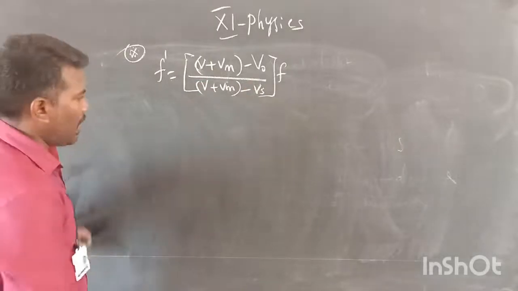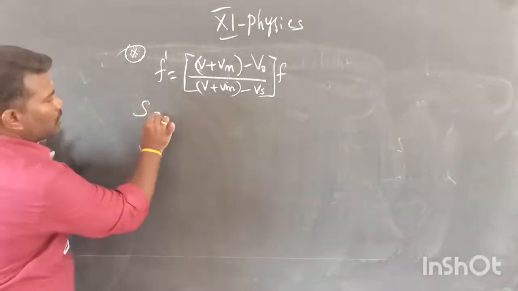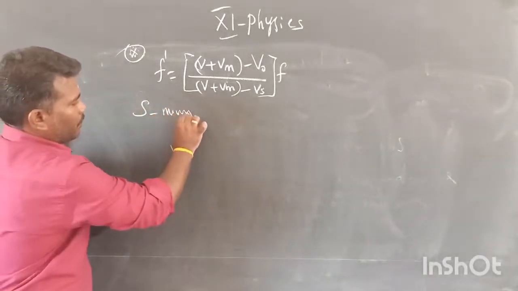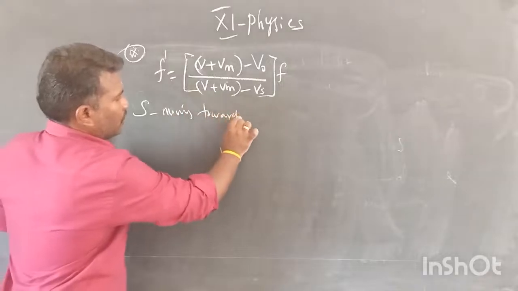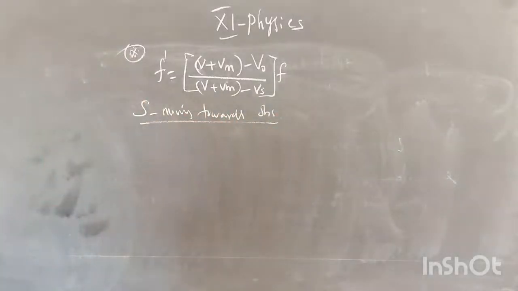Now, already we derived the equation for the first case, source moving towards the observer.